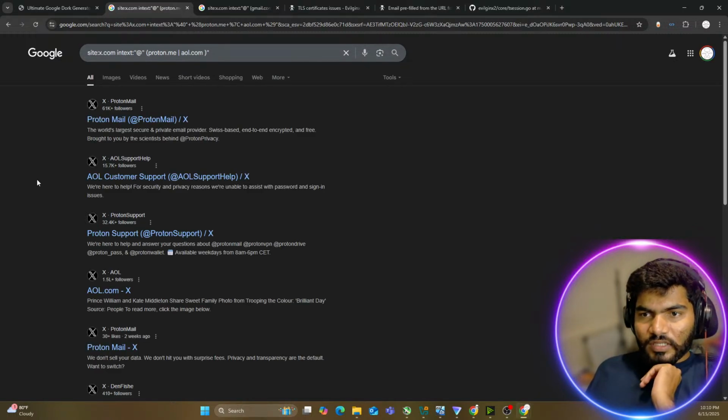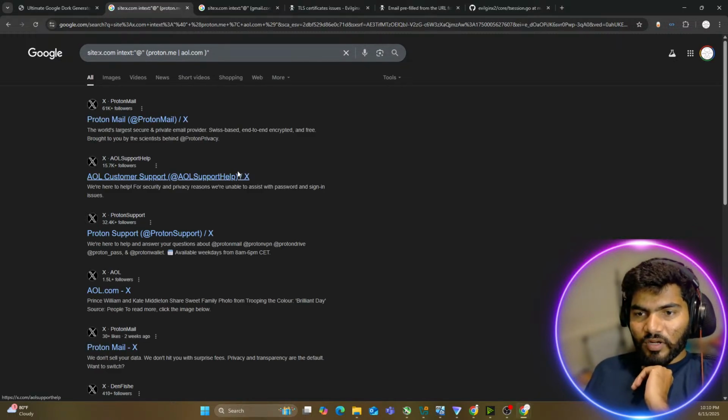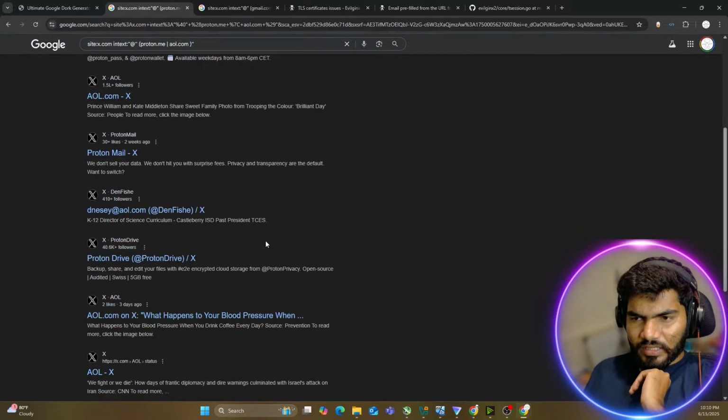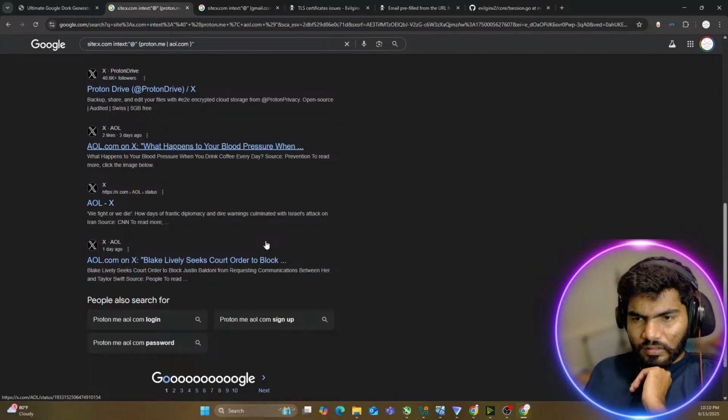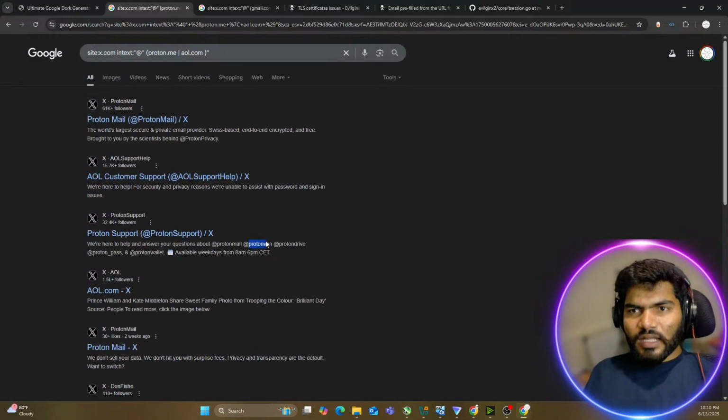Okay, so can you see there are proton mails which are available on Twitter. So I think there is only at proton mail, at proton VPN. I think these are the handles that it is detecting. Okay, these are the handles.